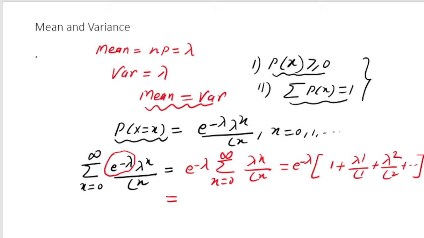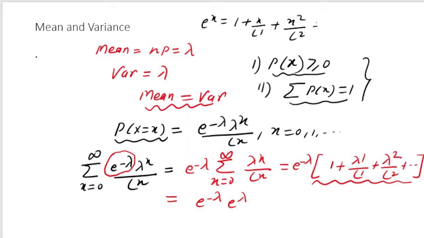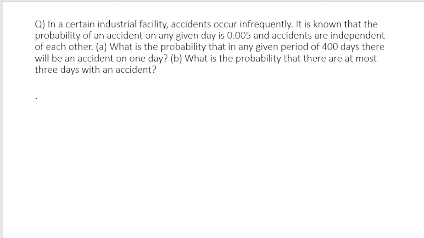I hope you are all aware that this bracket is nothing but e to the power lambda, the exponential series expansion. I hope you all remember that e to the power x is 1 plus x by factorial 1 plus x square by factorial 2, and so on. So if you add this, you will get e to the power minus lambda plus lambda, right? So this becomes e to the power 0, which is equal to 1. So the sum of probability is equal to 1. That is something that I wanted to verify. Okay, let us move to the next question quickly.